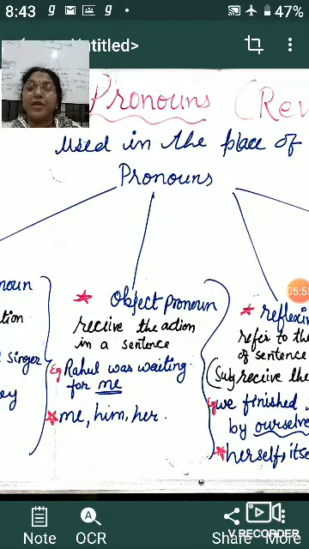So here, what is the object in this sentence? The object is me. Rahul is the subject. Was waiting for me. Was is the helping verb. Waiting is the main verb, and the action which was performed, for whom? That is for me. So me becomes the object.